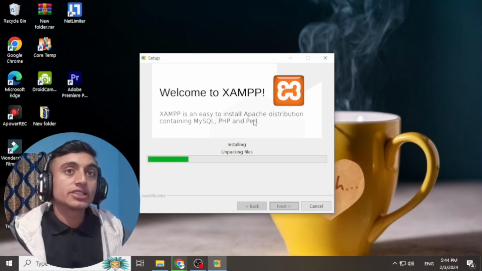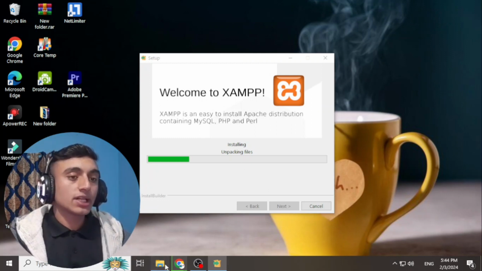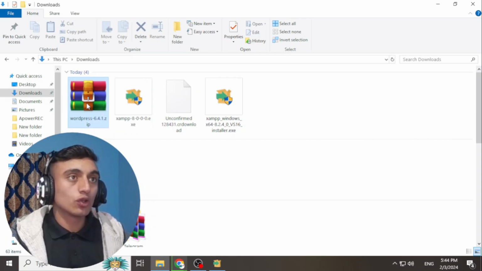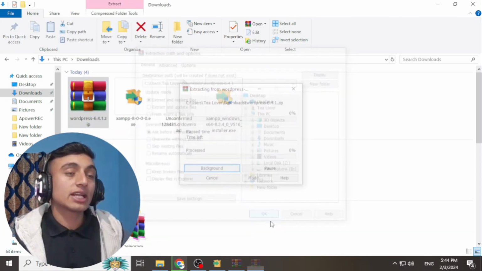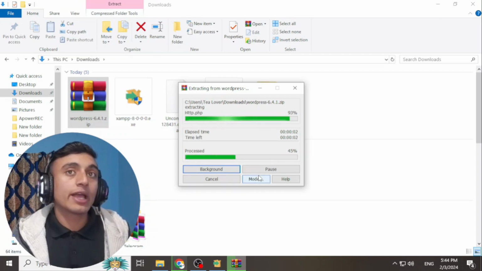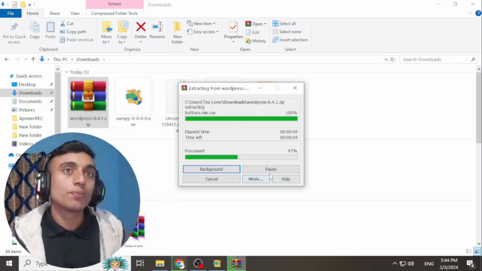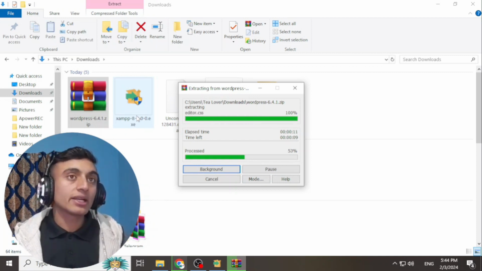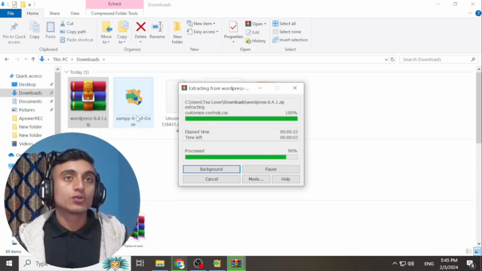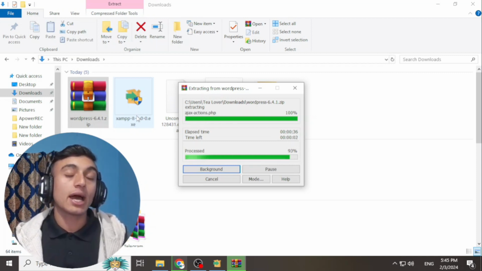As XAMPP installs over here, we need to extract the WordPress file. So we'll go to this WordPress file, right click over it and choose extract, so that we can customize it later. Please extract this file, and you have to rename it with your website name so that you can host this WordPress on the local host. It will take some time, just wait for a while, and both things are running over here.